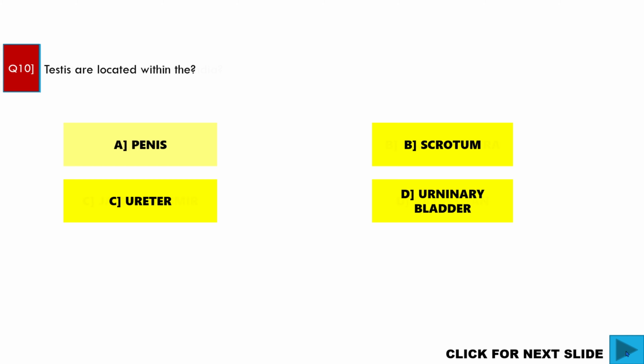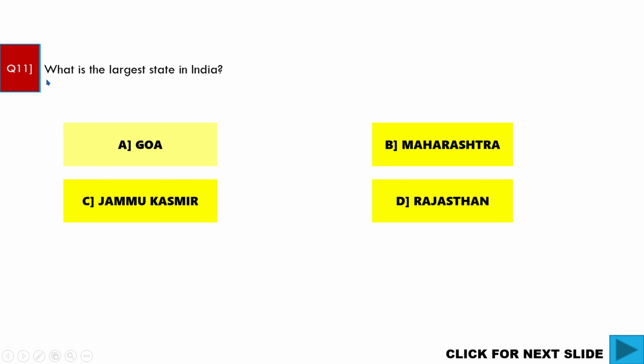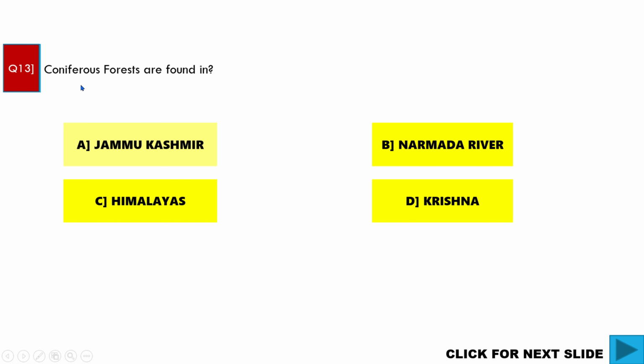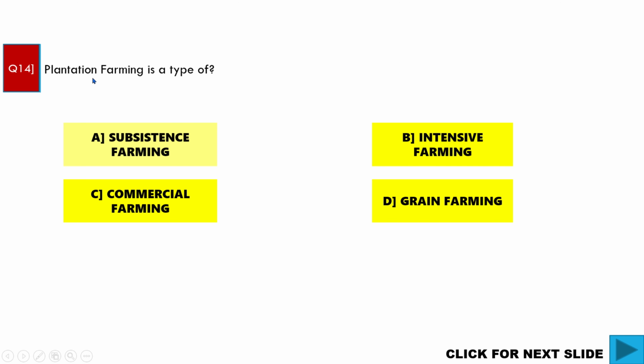What is the largest state in India? Rajasthan. D is the correct answer. CEO of Google, Sundar Pichai. C is the correct answer. Coniferous forests are found in the Himalayas. C is the correct answer. Plantation farming is a type of commercial farming. C is the correct answer.